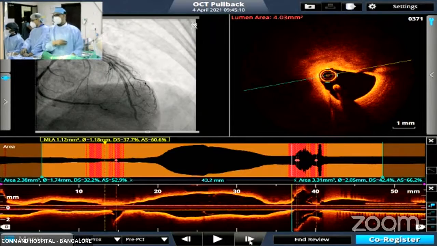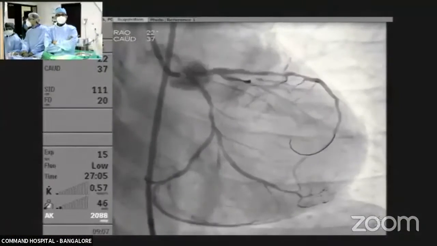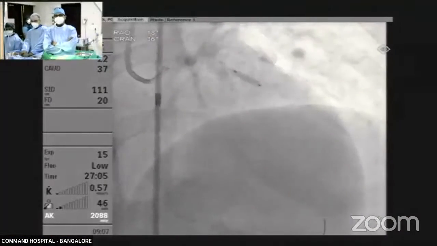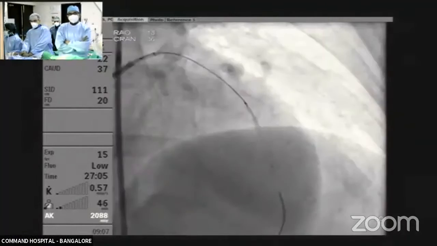Switch to the angiogram. Dr. Shailendra, in the meanwhile, you have seen the baseline angio. Just show me the diagnostic. I'll show you what we did.